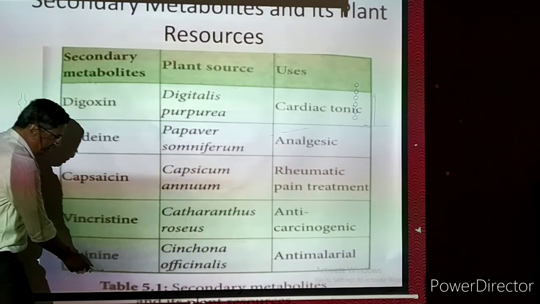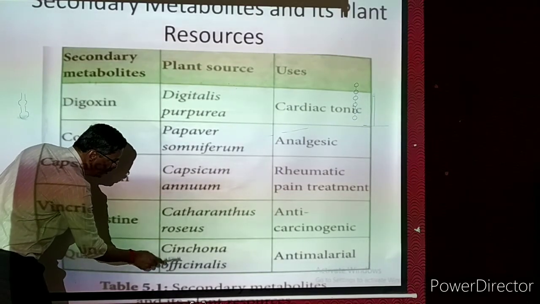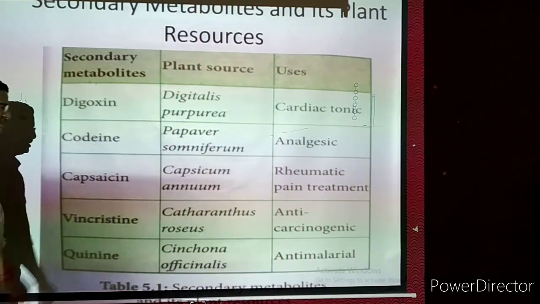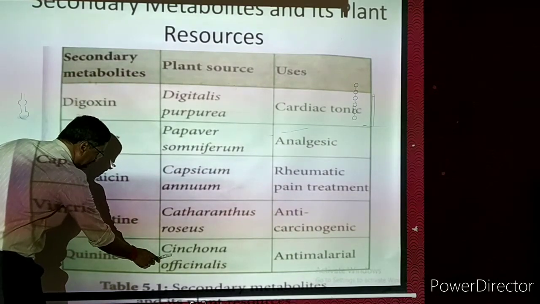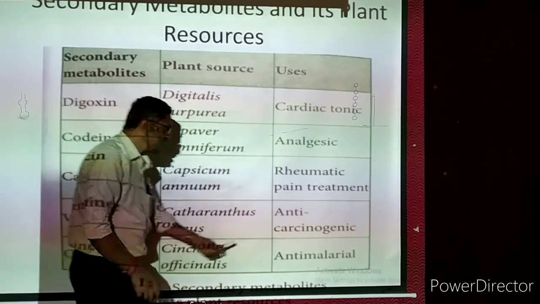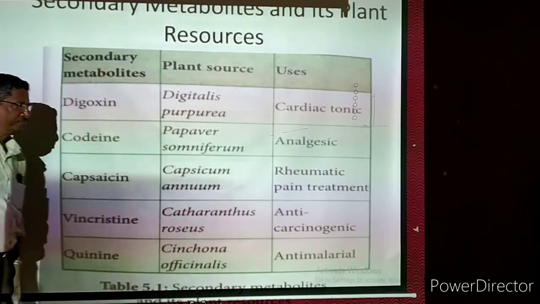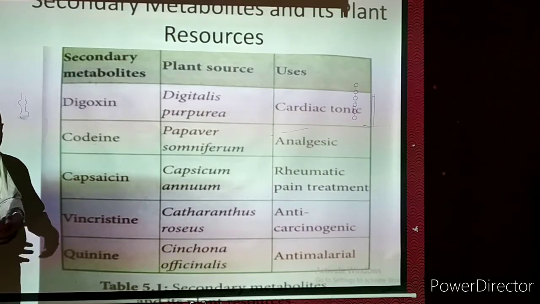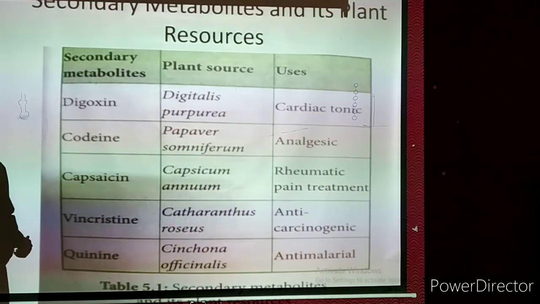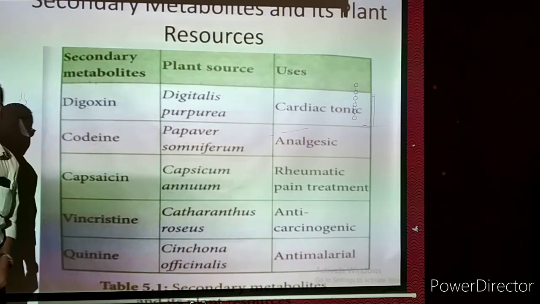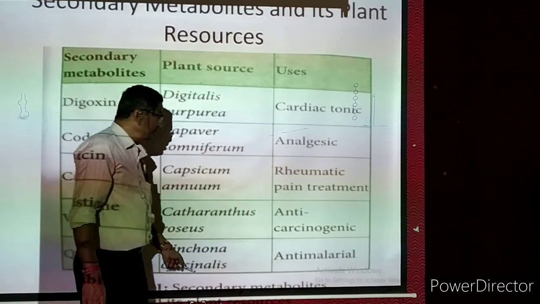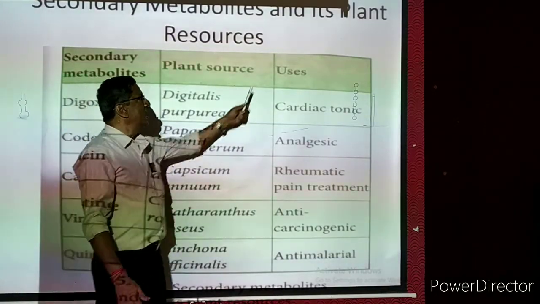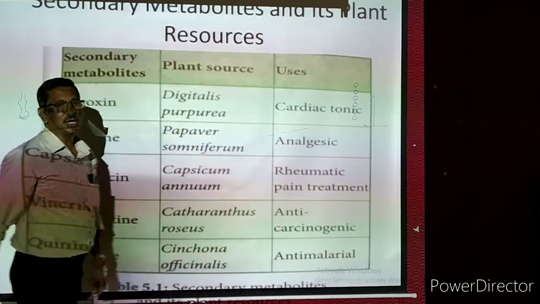Now the quinine is obtained from Cinchona officinalis. From the bark of the plant only we are extracting this. It is an anti-malarial chemical. For example, some people are affected by malarial fever, and doctors give an anti-malarial tablet. So the tablet contains this quinine. Okay, so these are some of the secondary byproducts, the plants from which we are extracting them by tissue culture technique, and the uses of these medicinal values.